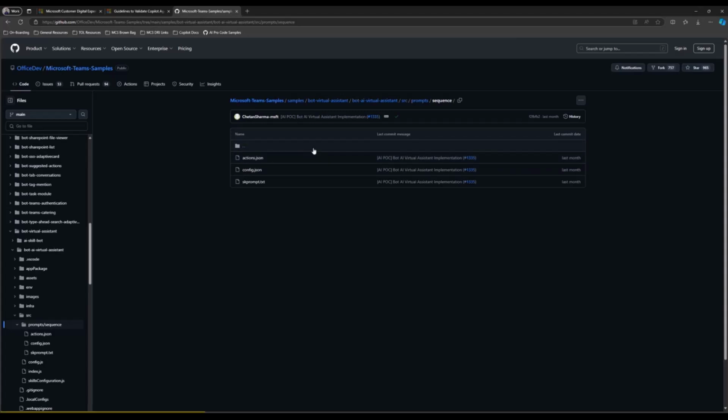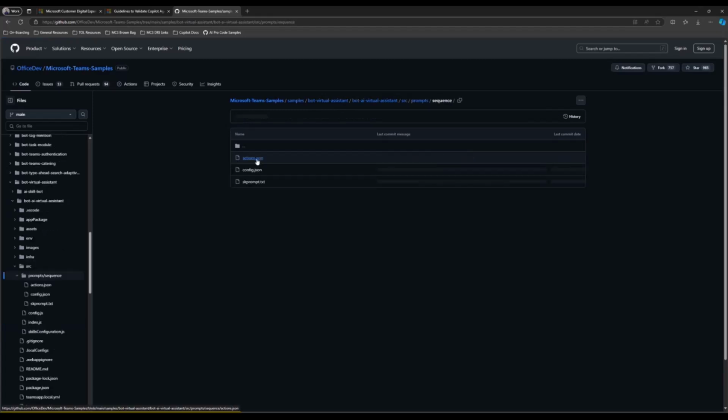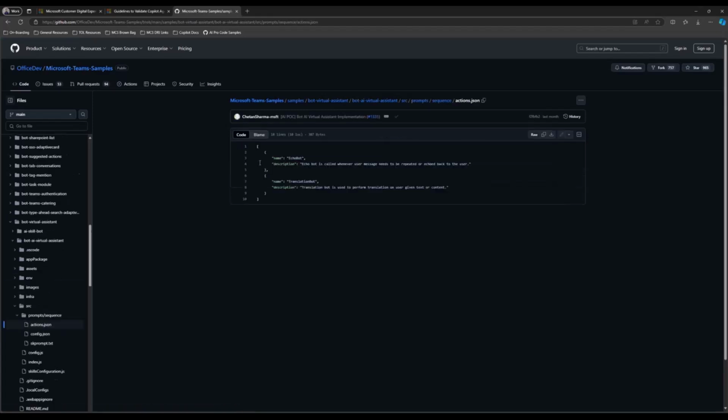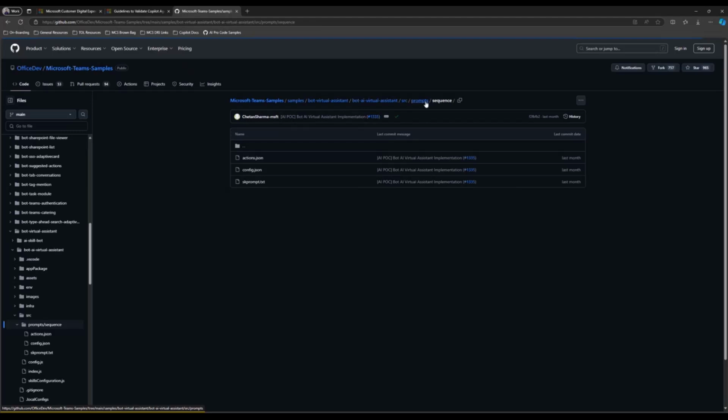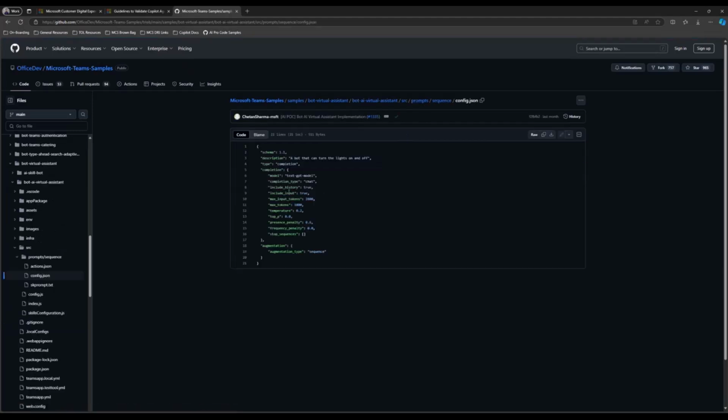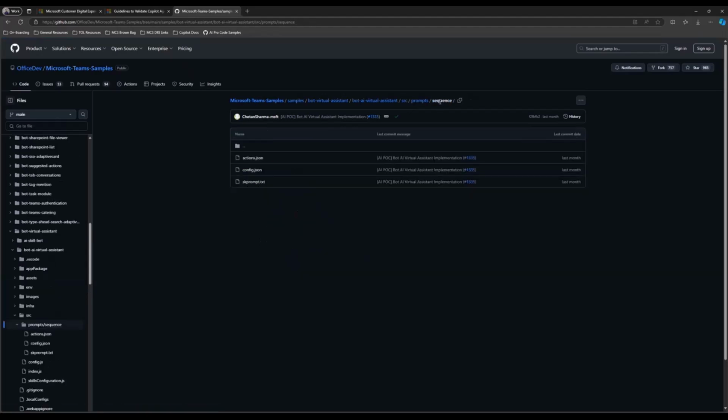This is present in a folder that we've called sequence. Within this folder, we've also defined the name and the description of what each of these bots do. And then config.json is basically where you enter some of the details about your Azure AI model deployment.